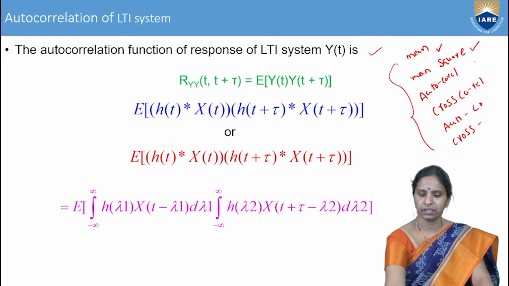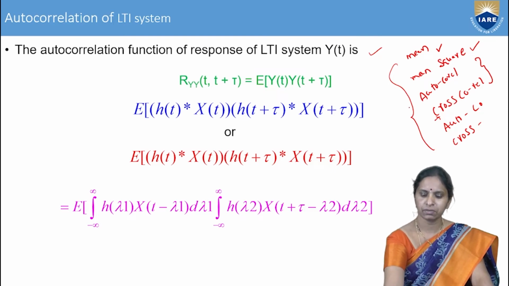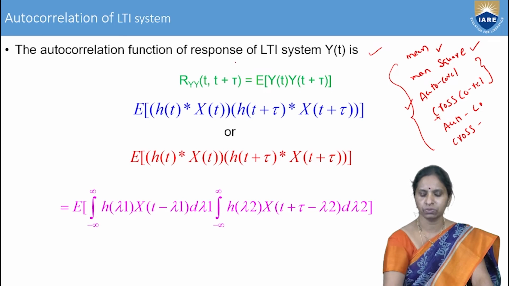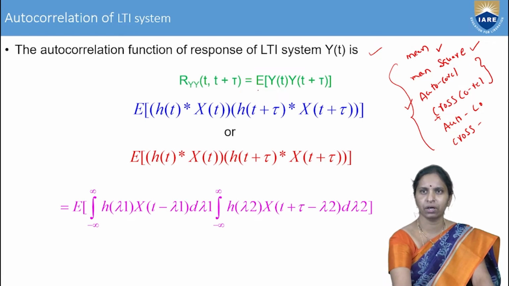In today's lecture, we'll calculate the autocorrelation of the response of the LTI system, and then we'll calculate the cross correlation between the input and the output of the LTI system. So, first we'll go for the autocorrelation of the LTI system. What is the autocorrelation formula? Already we have seen the autocorrelation of a random process y of t is nothing but E of y of t into y of t plus tau.